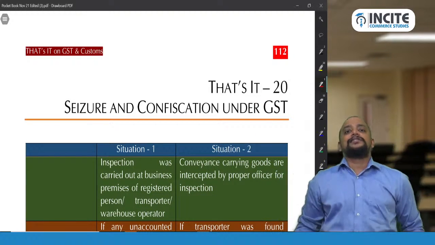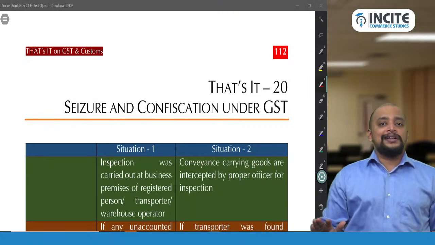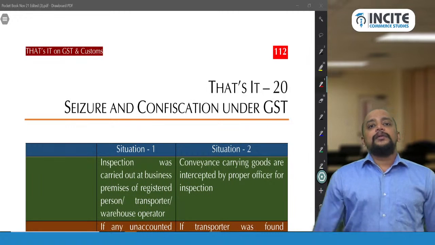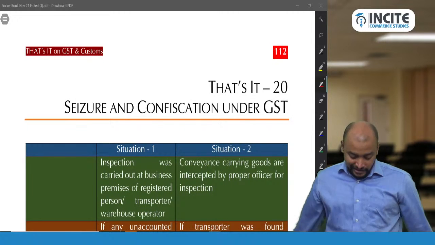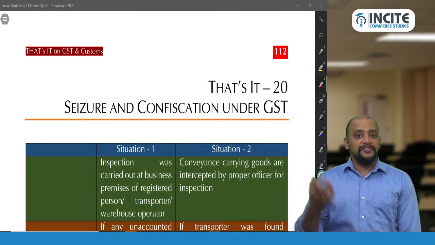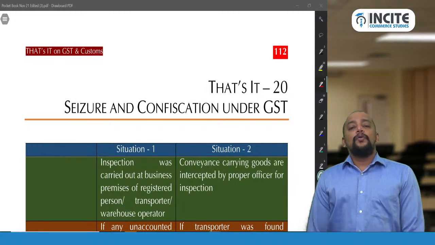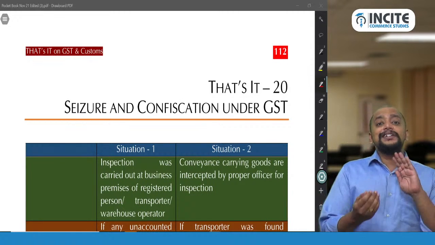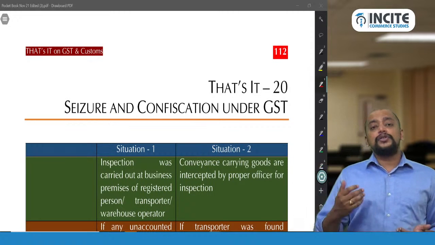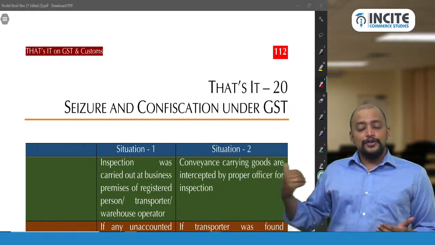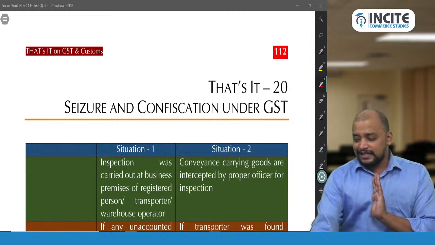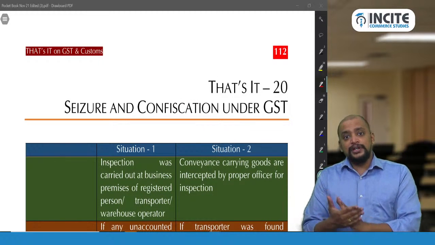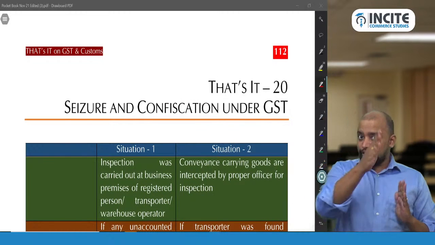So during this search in the business premises or in the transit, they may identify some goods liable for confiscation. So whatever goods that they have identified which are liable for confiscation, first they will seize those goods. After seizing those goods, then these goods will be confiscated. So the first step is search, and the second step is seizure, and the third step is confiscation. So okay, three steps are there.